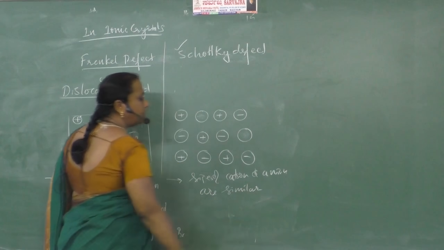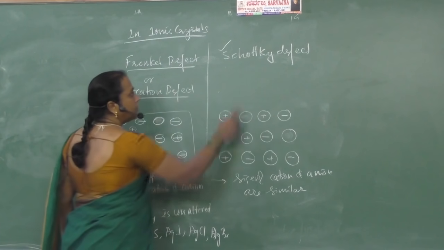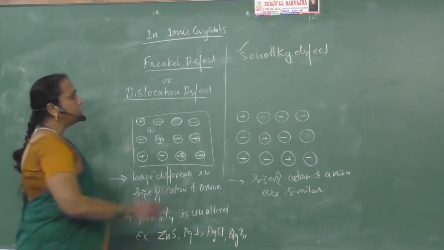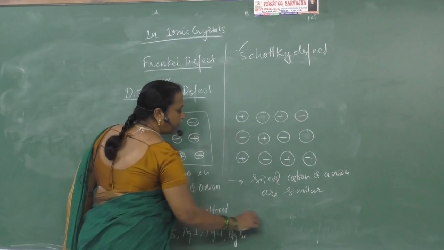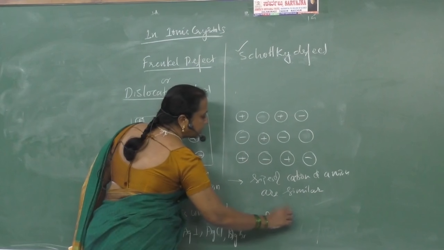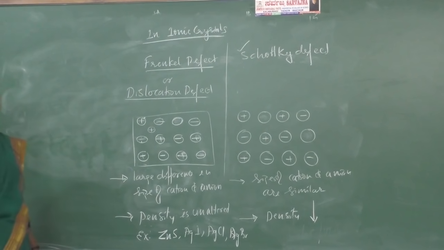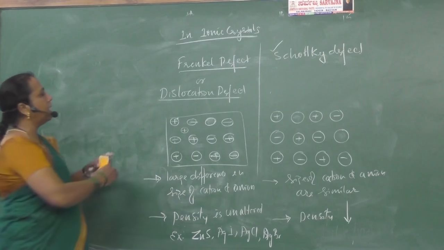There is not much difference in the sizes of cations and anions, then we can expect Schottky defect. Due to Schottky defect, the crystal has lost its mass, therefore the density of the crystal decreases. Density decreases due to what kind of defect? Schottky defect.